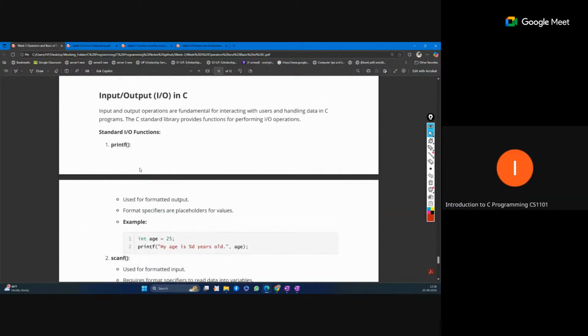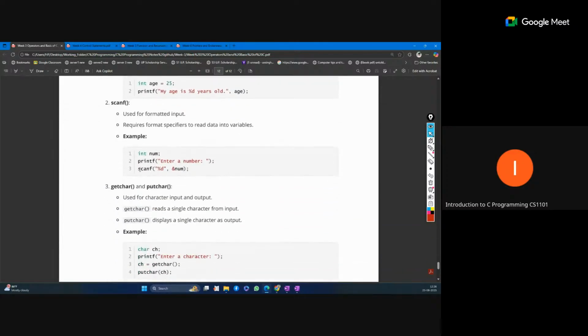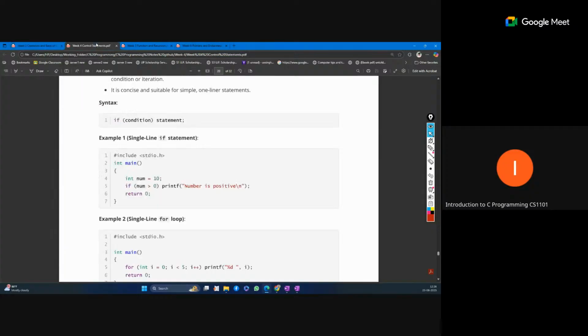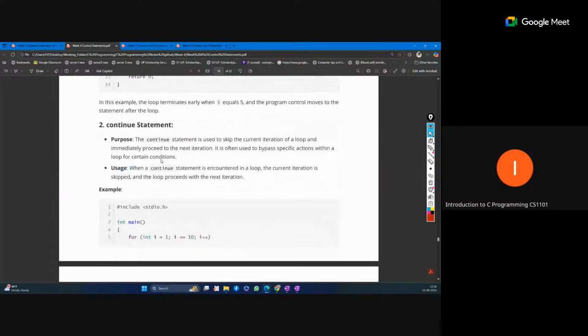Another thing is input and output, scanf, all these you know, so I'm not going deep into this. So this is week three, just recap and practice on this part. Now we come to week four.